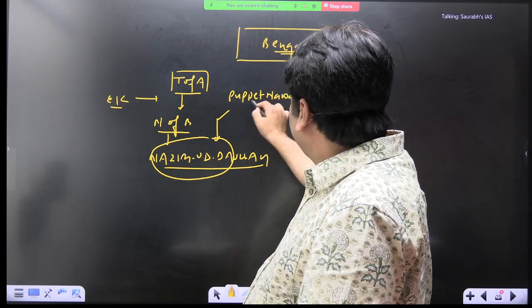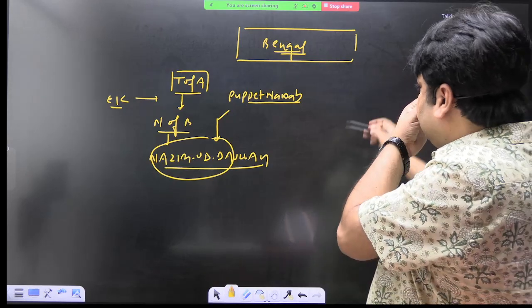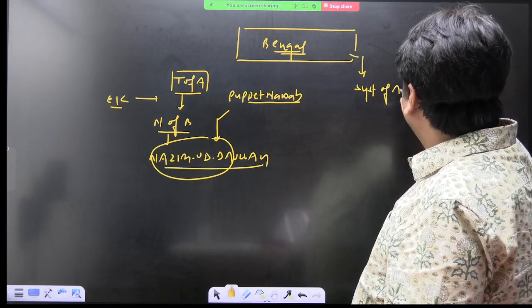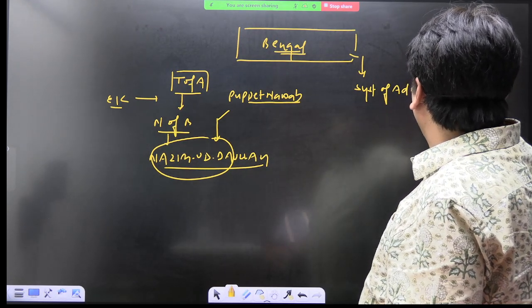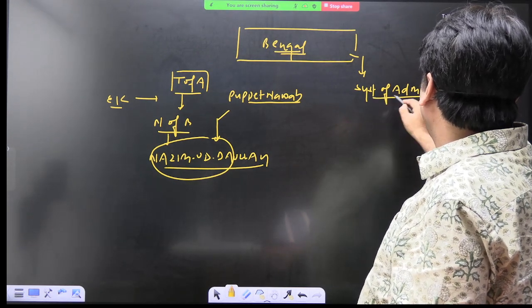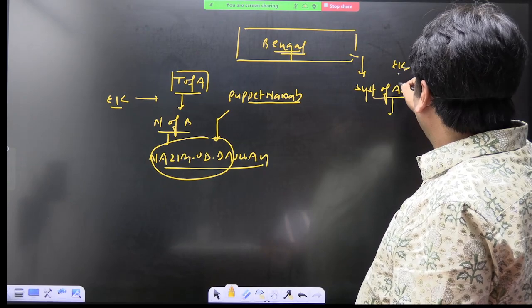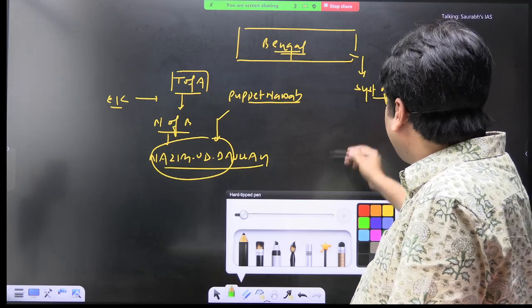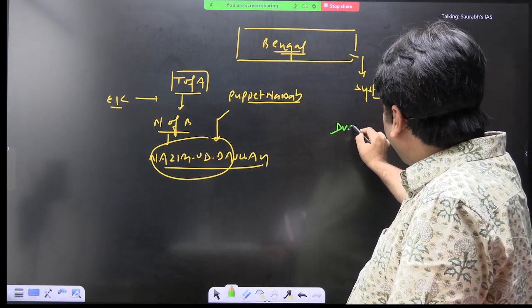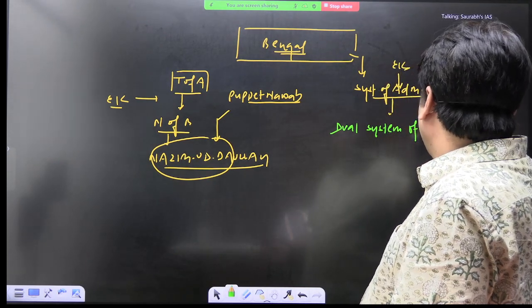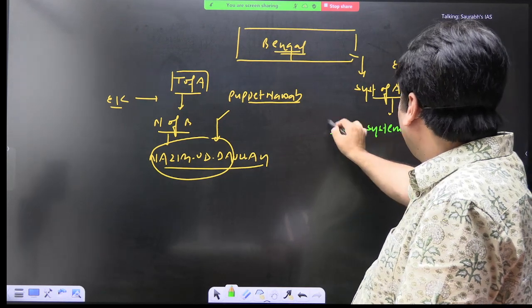Now I am going to discuss a very important topic with you, and that is system of administration in Bengal. Obviously, who is going to control all this system of administration? EIC. So here EIC introduced a system of administration that is known as dual system of administration in Bengal region.